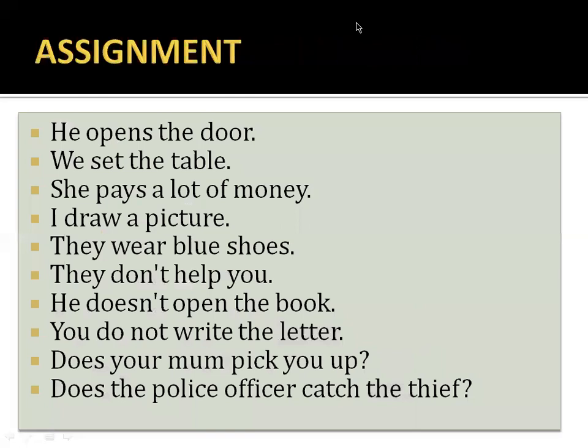Now I am going to give you the assignment. He opens the door. We set the table. She pays a lot of money. I draw a picture. They wear blue shoes. And now negative sentences. They don't help you. He doesn't open the book. You do not write the letter. Does your mom pick you up? Does the police officer catch the thief?